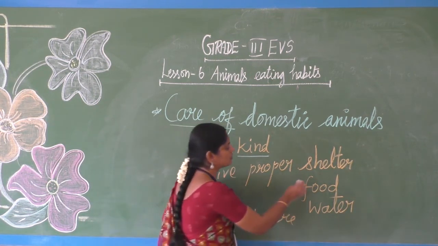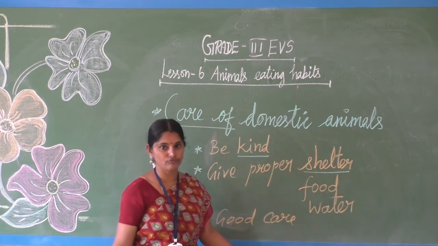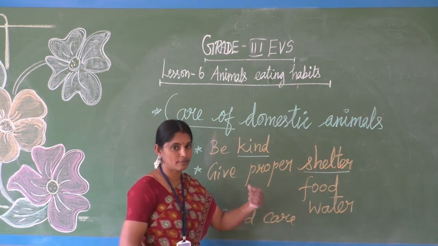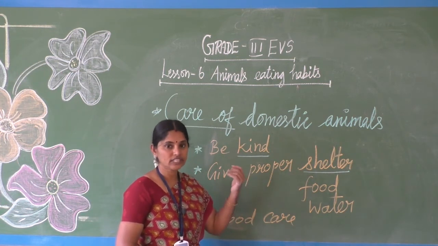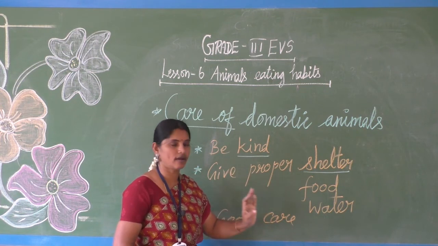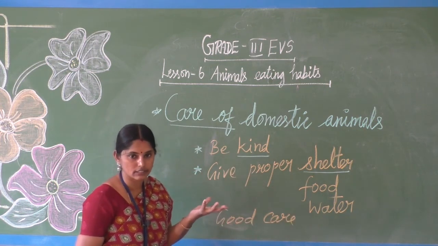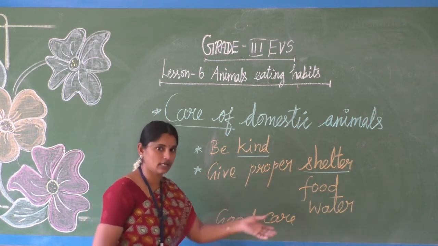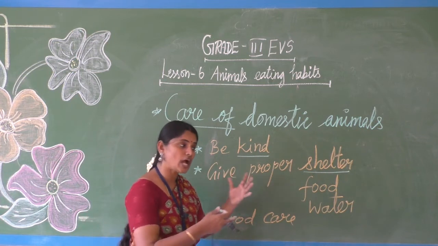What is meant by the word shelter? The place where we give them to live. For example, the cow passes urine there, and its feces and dung are also there. The animal doesn't know how to clean that up.